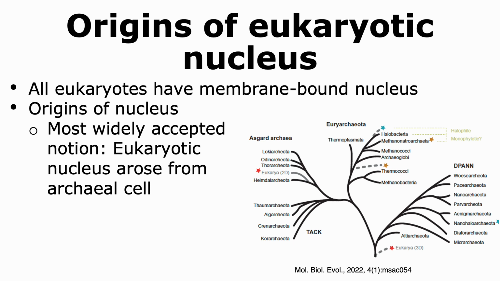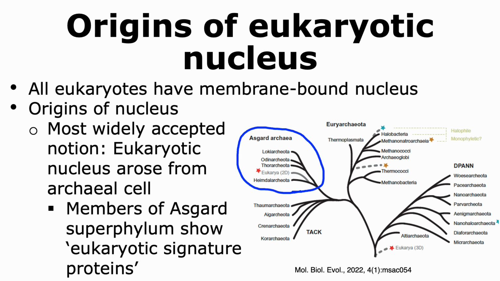The most widely accepted notion is that the eukaryotic nucleus arose from an archaeal cell. There is more support for this notion because scientists have found that members of the Asgard superphylum show the presence of eukaryotic signature proteins.